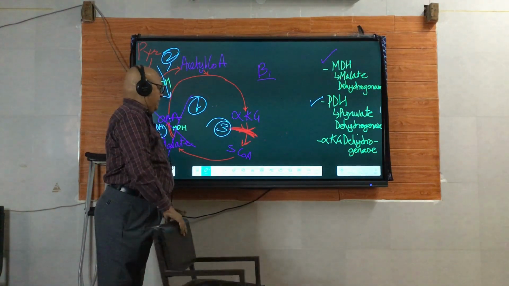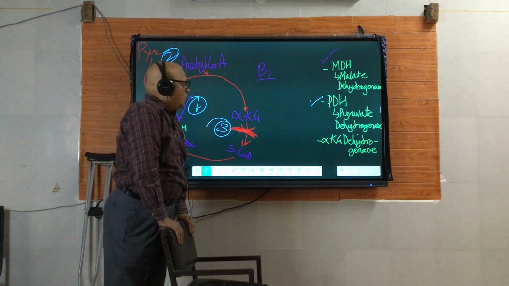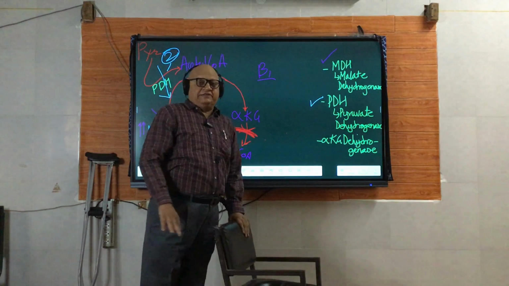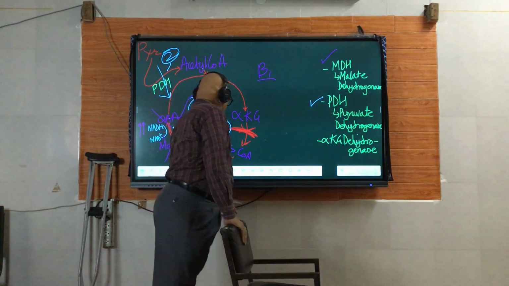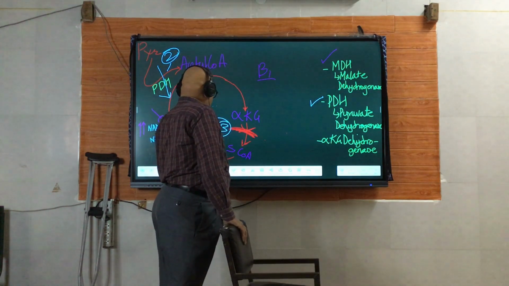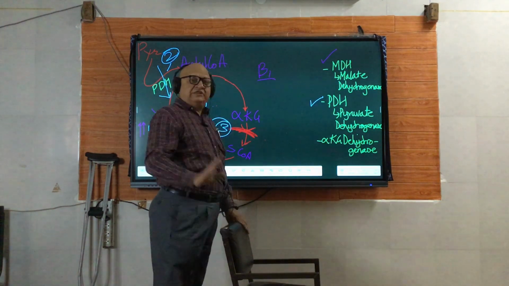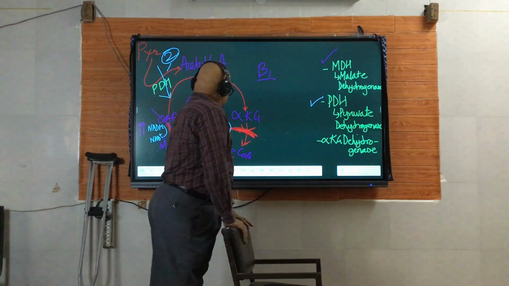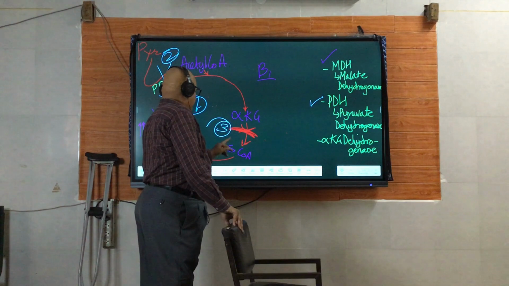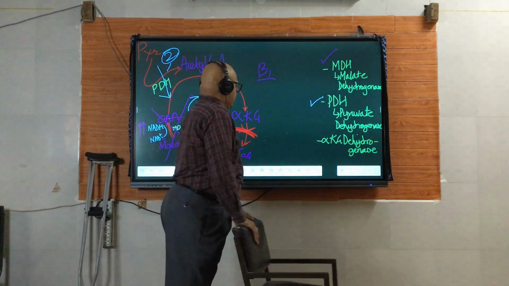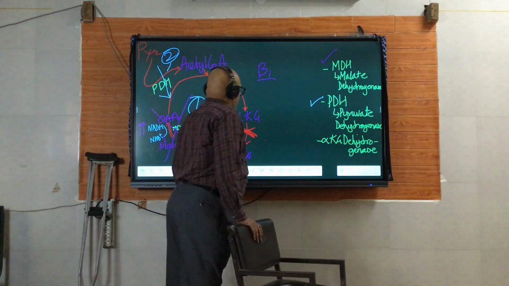Now, one more point: alcohol causes fatty liver in long standing cases and it may lead to cirrhosis also. So what will be the result of this? If alcoholic cirrhosis occurs, ammonia level will rise in the blood, and that is what is called hyperammonemia.